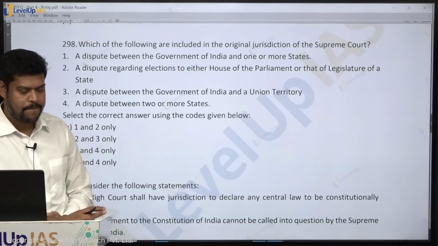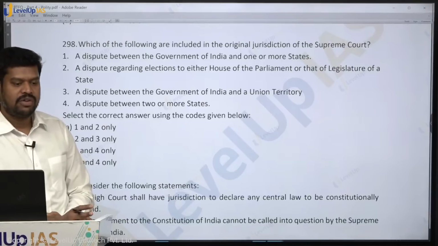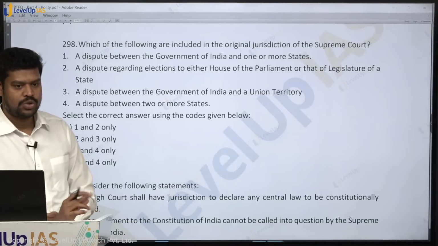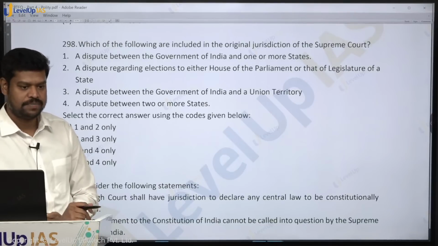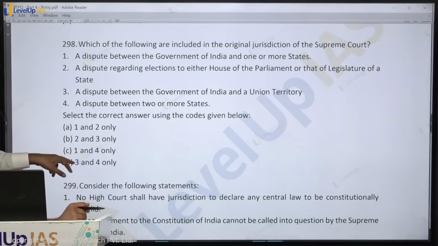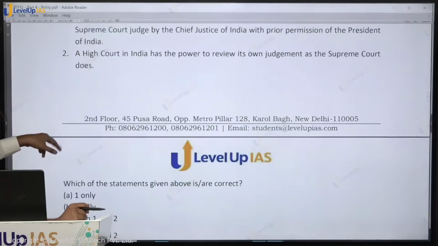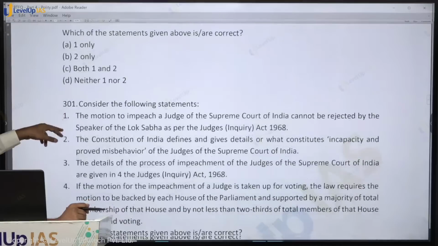Clear? Suppose there is a dispute between, let us assume, the Union Territory of Delhi and Haryana. In this case, where will the dispute go? It will go to the Supreme Court because it is a federal dispute. Okay, just try to solve this question. This is a UPSC question.